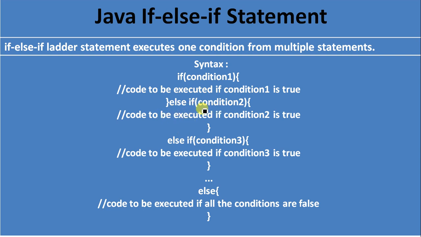Again if this condition is false, check the else if block condition 3, if condition 3 is true execute this block, otherwise if no condition is true then execute the else block. At the end, if no condition is true then the else block will be executed.